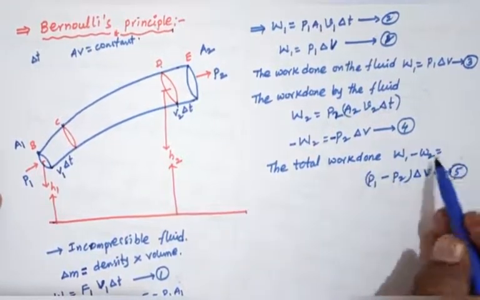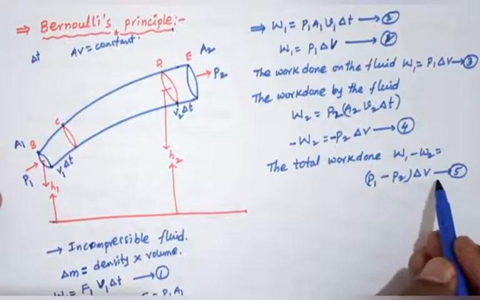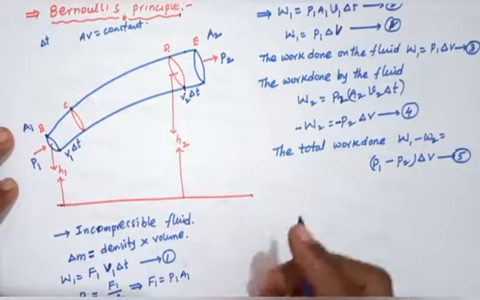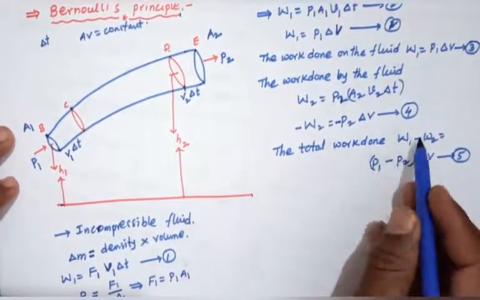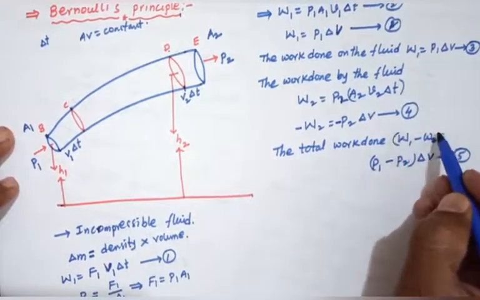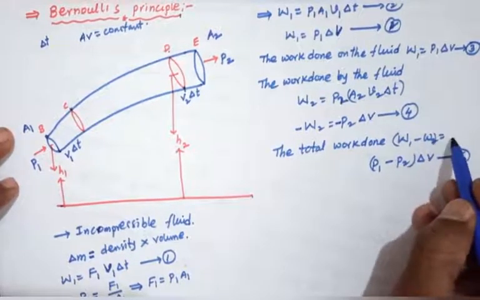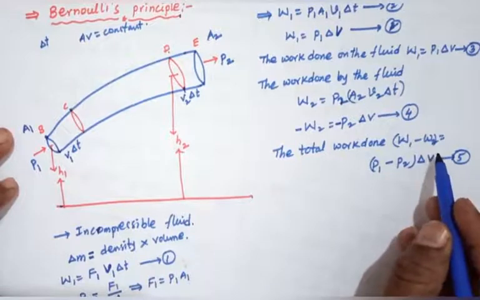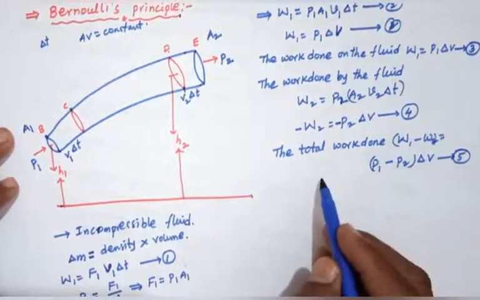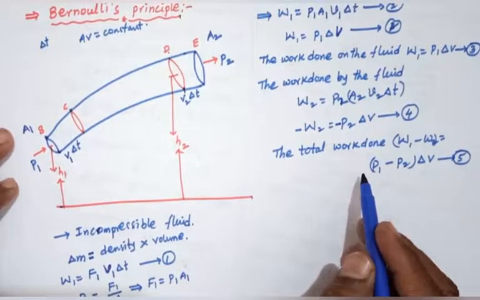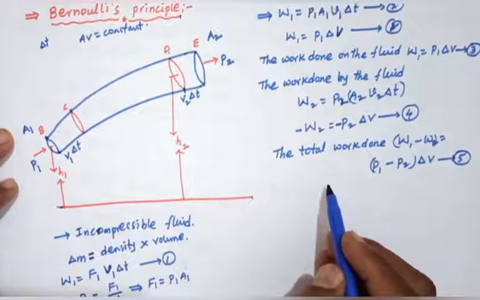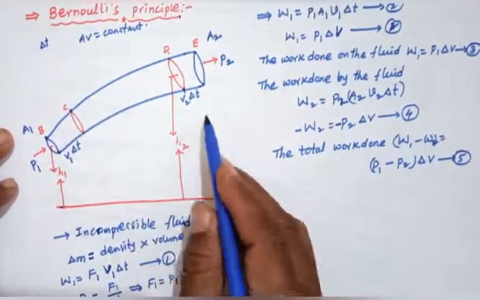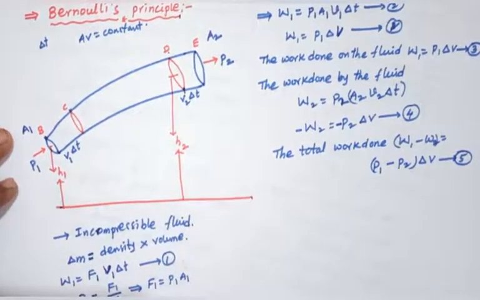This total work done, W1 minus W2 equals P1 minus P2 into delta V, is converted into the change in gravitational potential energy and also the change in kinetic energy.